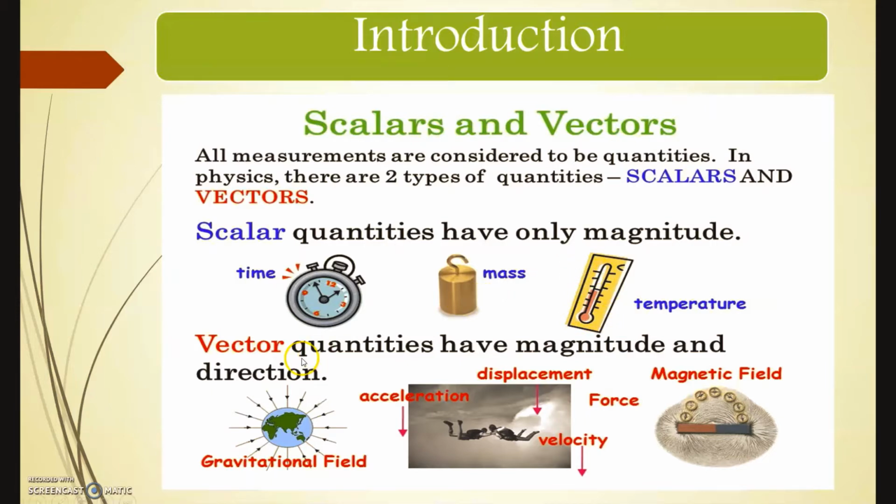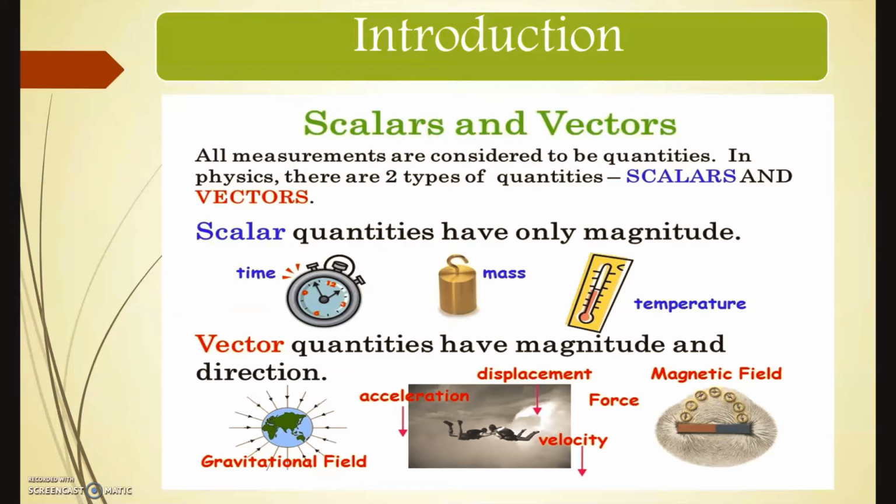Next we are going to see what a vector quantity is. A vector quantity has both magnitude and direction. For example, consider the gravitational field. In this field, both magnitude and direction apply. Then see this picture. Here acceleration, displacement, force, velocity also have both magnitude and direction. Next consider the magnetic field. In the magnetic field we have the force of attraction. So here also magnitude and direction are present.